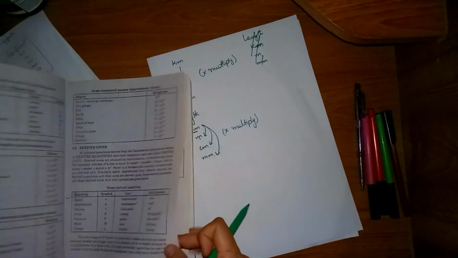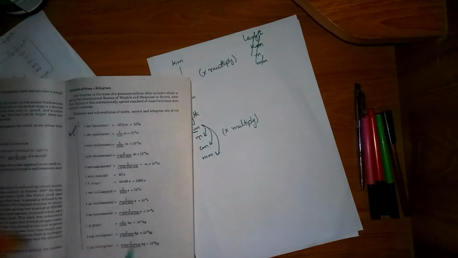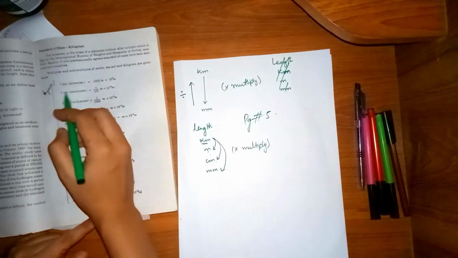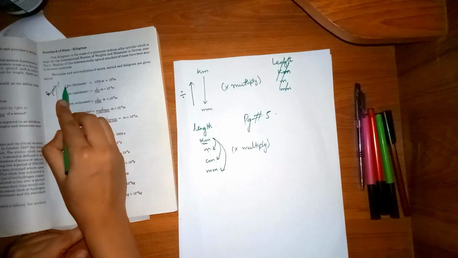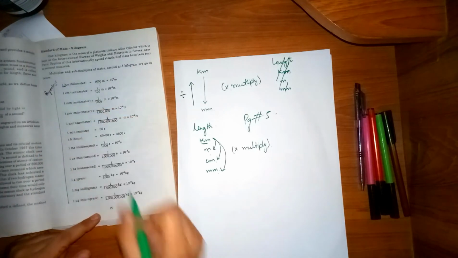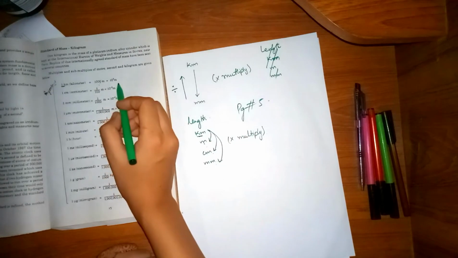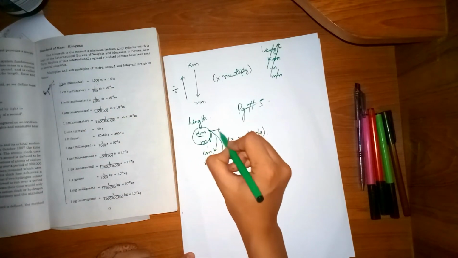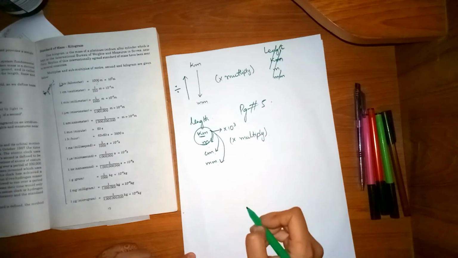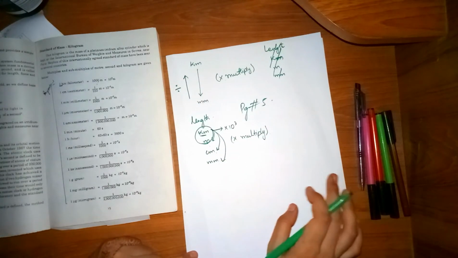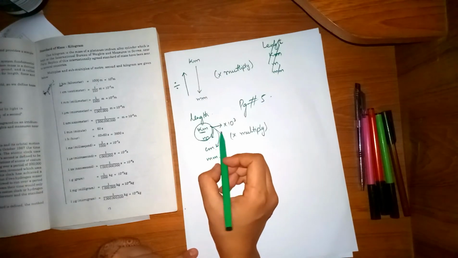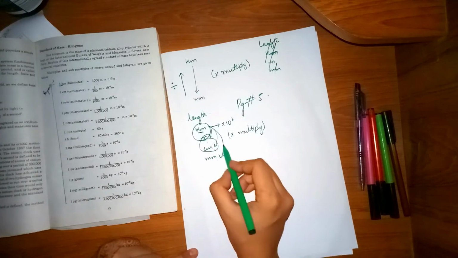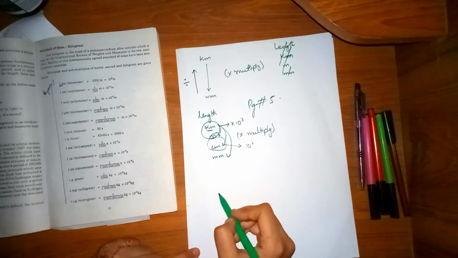In the starting, you can take help from your book. On page number 15 they have given the conversion. 1 kilometer is equal to 1000 meter, so I am simply going to multiply by 10 to the power 3. Similarly, from meter to centimeter, I multiply by 10 to the power 2.